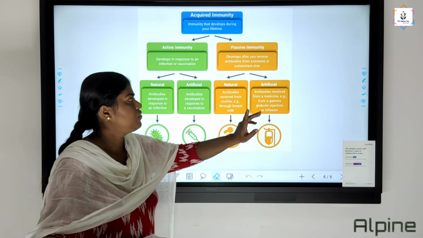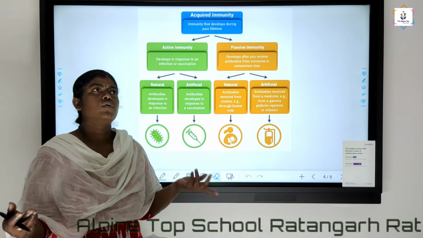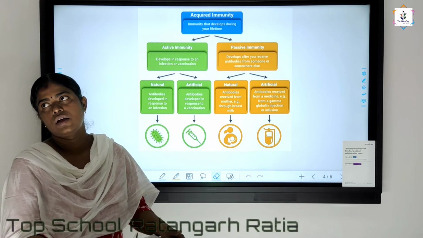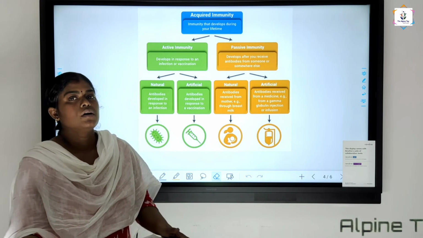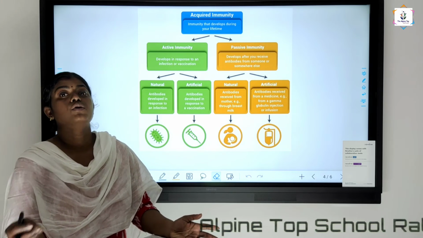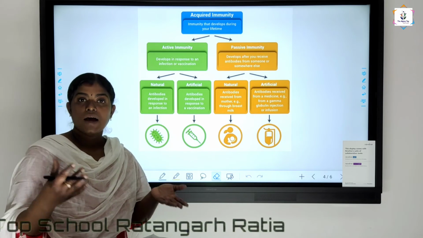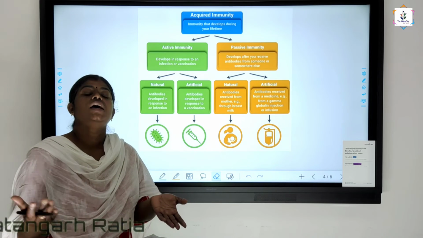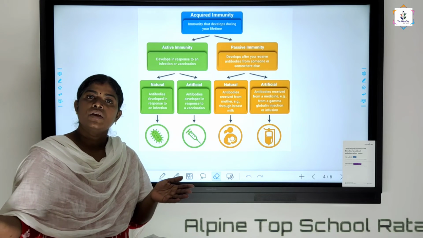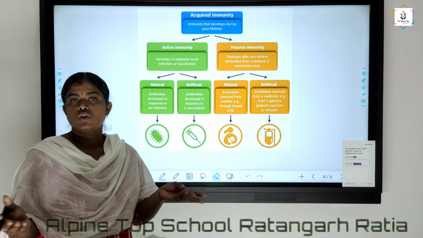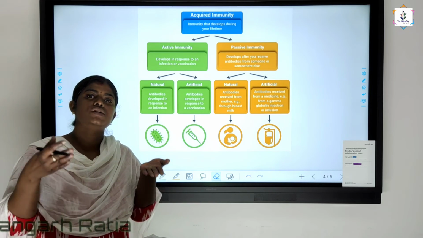And another one is artificial passive immunity. I will tell you one example: in the case of a snake bite, we do not have that much time to wait for antibodies to be produced in your body itself, because the venom is spreading. The poison of the snake has entered your circulatory system, and it is going to affect your cardiovascular system, or your nervous system is going to be in trouble. So we do not have time to wait for your body to produce the antibodies.